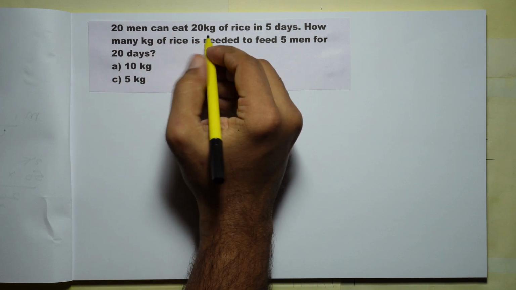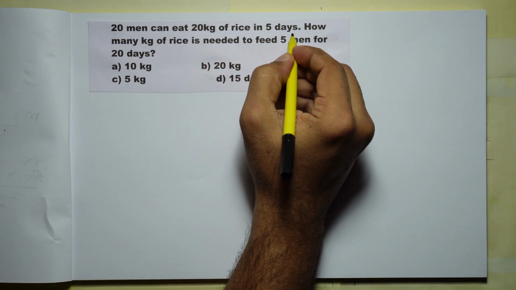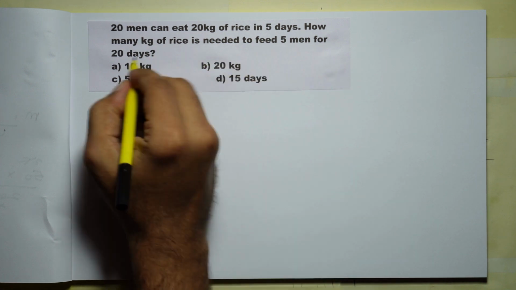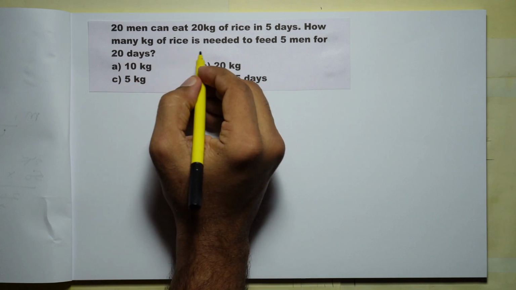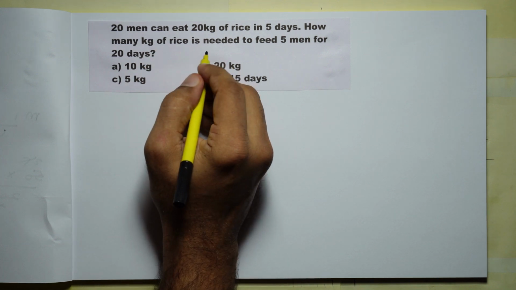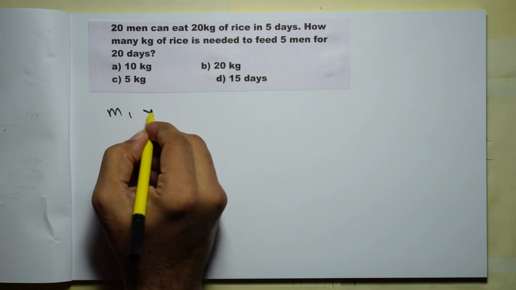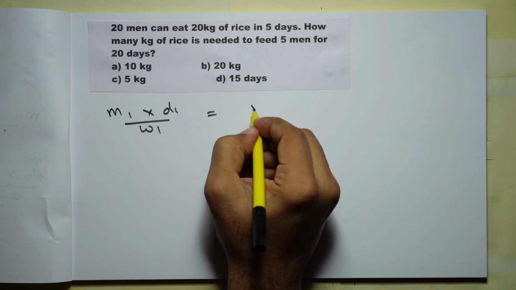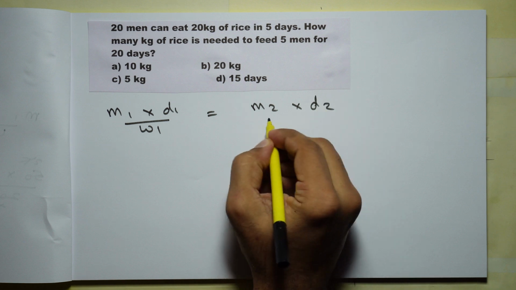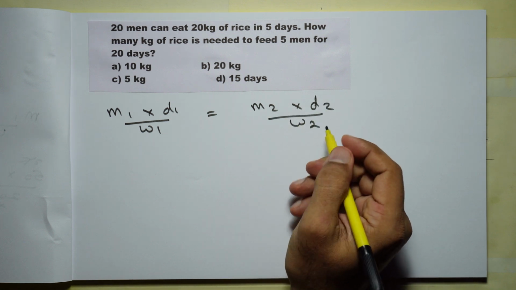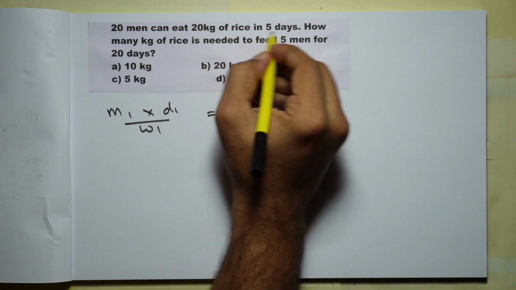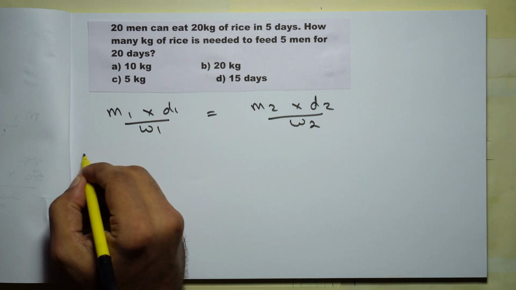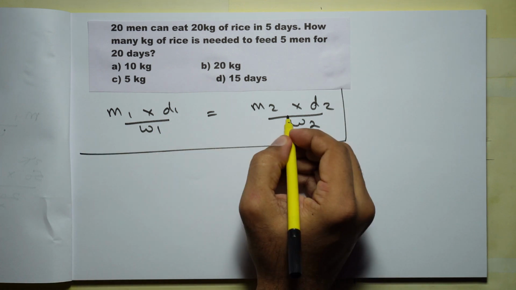20 men can eat 20 kilograms of rice in 5 days. How many kilograms of rice is needed to feed 5 men for 20 days? These kind of questions can be done using a formula. Formula is like this. M1 men working for D1 days, they can do W1 amount of work. That is equal to M2 men working for D2 days, they can do W2 amount of work. Now here they are eating a particular quantity of rice. So that quantity of rice that they are eating, that we will consider it as work. So we'll just substitute into the formula.